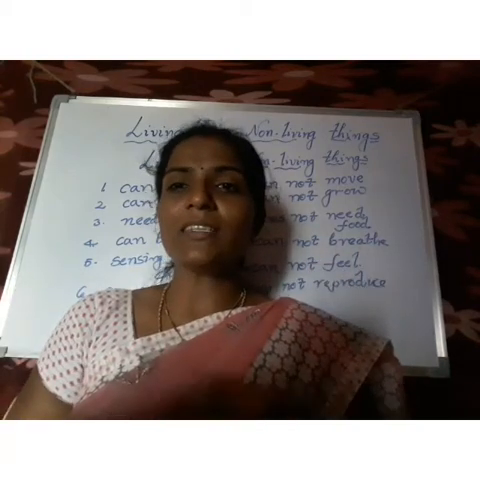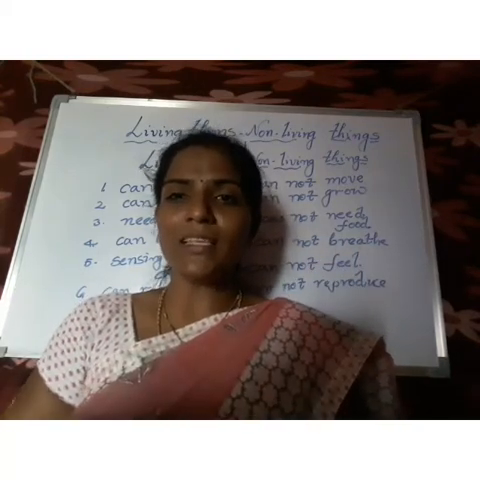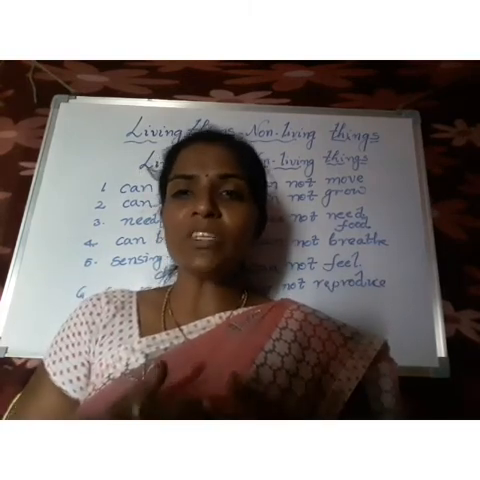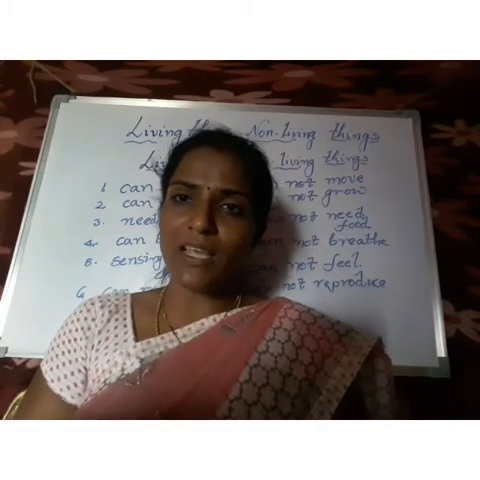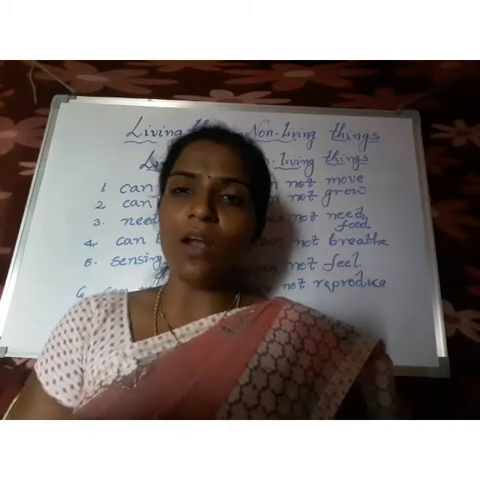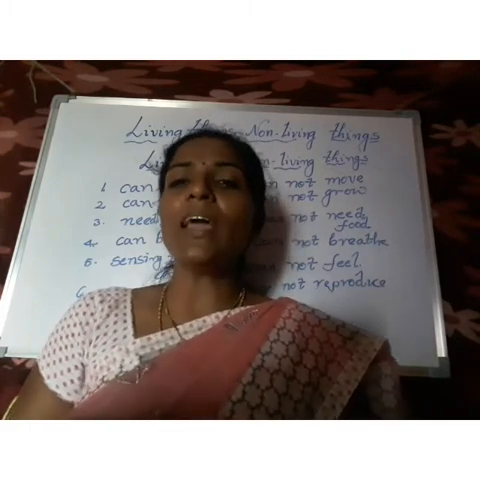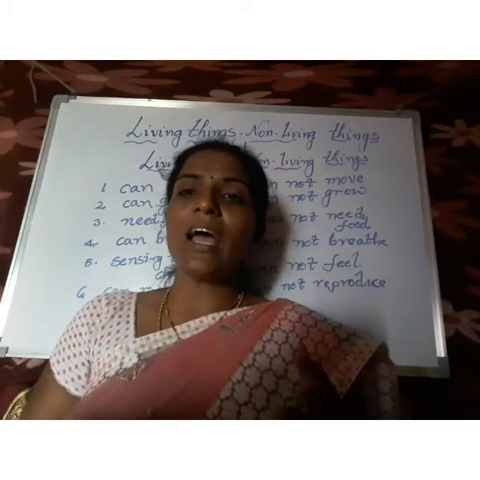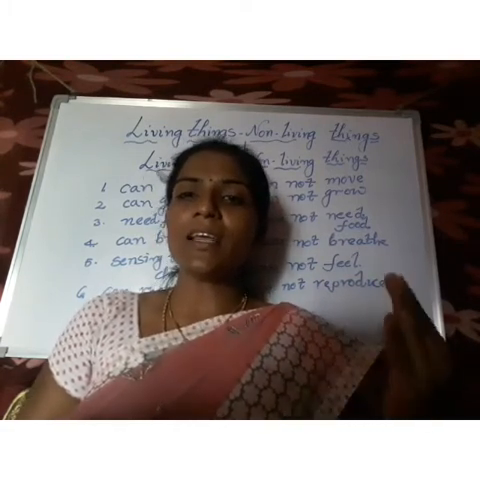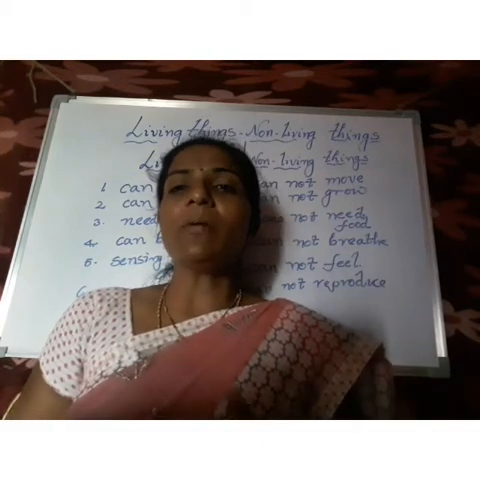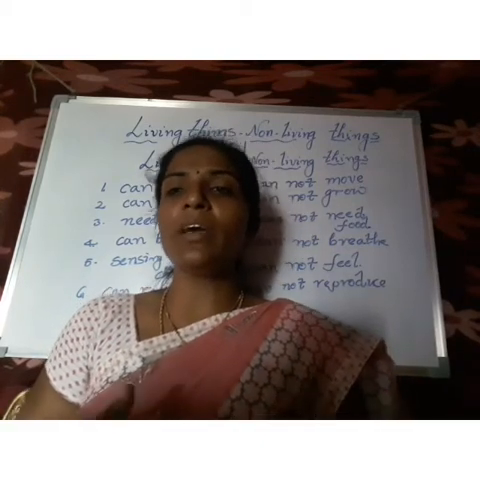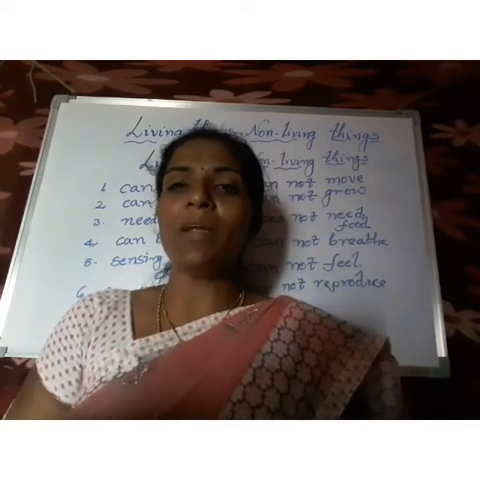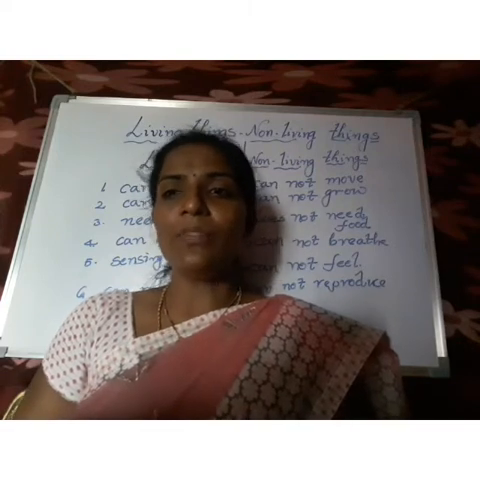Our planet consists of different things, that is living things and non-living things. Those which have life are called living things, and those which don't have life are called non-living things. What are the examples of living things? Human beings, animals, birds, fishes, and also plants. And non-living things: pencil, book, eraser, board, and also walls, doors, and so many man-made things are examples of non-living things.